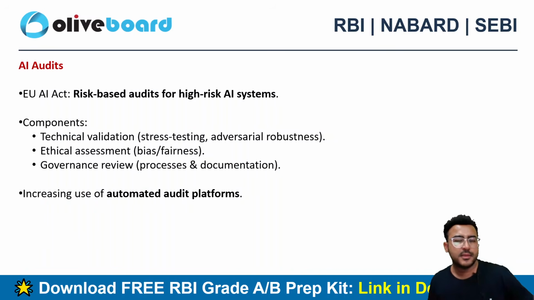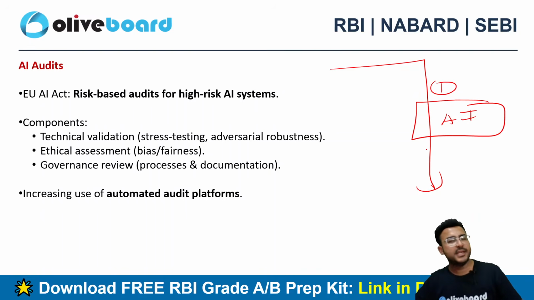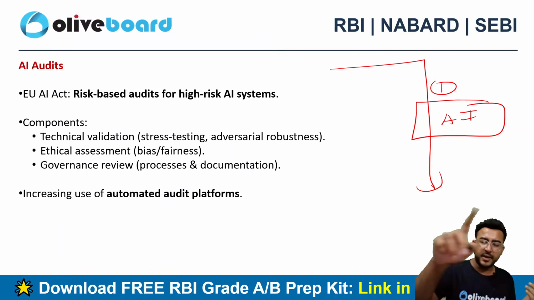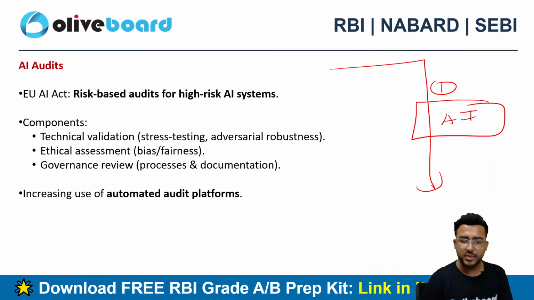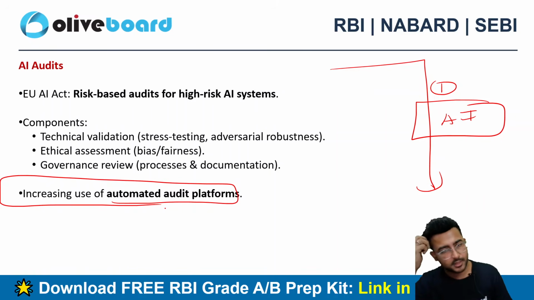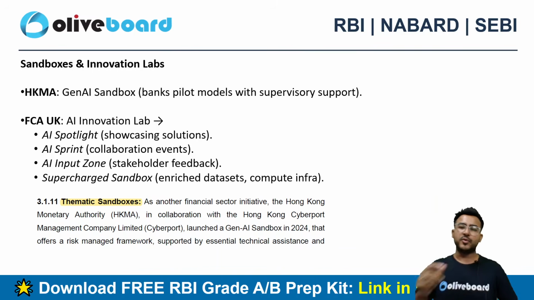AI audits, again, what do you mean by AI audit? Let's suppose an AI model is processing millions of data. So if it is processing one data correctly, it will process 1 million data as well correctly because it's a system. So that's why we need audits. कि देखो कि ये properly transactions को process कर पा रहा है कि नहीं कर पा रहा है. So there should be a third party auditor who can vet for the same, who can check whether this AI model is able to process transactions properly or not, right? So increasing use of automated audit platforms is what is suggested in this particular report here, right? कैसे systems use करो जो automatedly audit कर पाए. हमारे इंडिया के अंदर भी सिस्टम ऑडिटर्स होते हैं, उनको सीसा बोलते हैं, राइट?